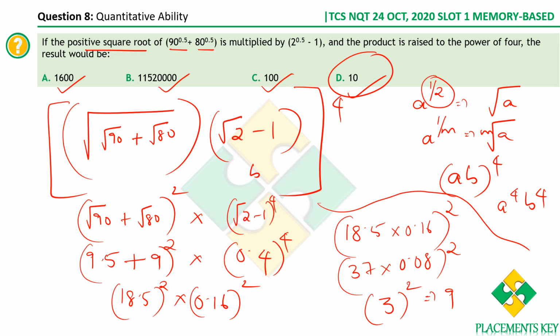So we have a decimal followed by 2 zeros, so it is 3. So 3 square is 9. So the closest option is option D. After 10 you have 100, which is so far apart, so you will definitely go with 10.